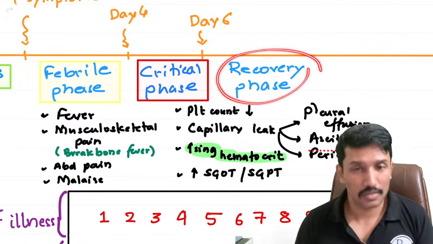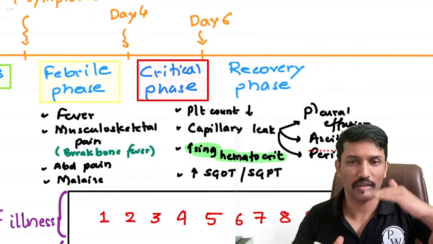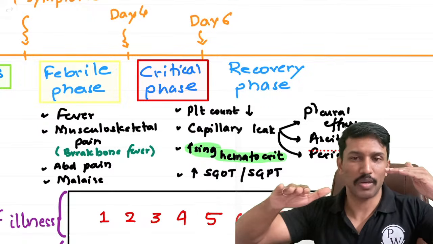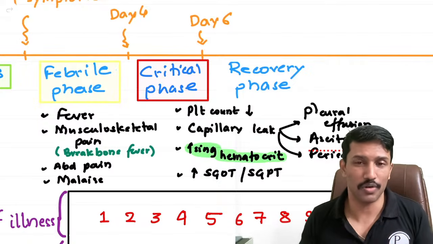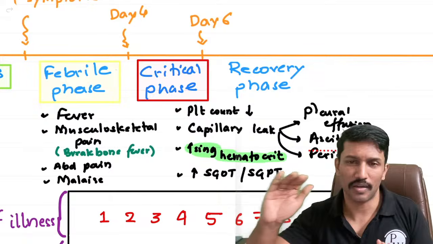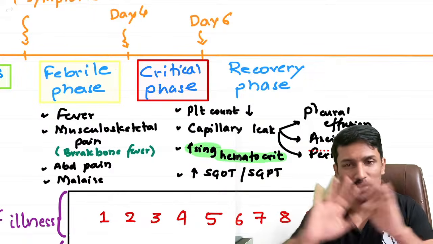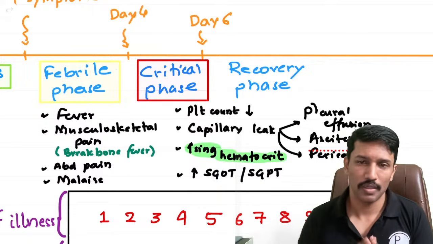The recovery phase may last for 3 to 7 days. During this period, the platelet count starts improving, hematocrit stabilizes, patient symptoms resolve, he starts feeling well, he starts tolerating food, he is no longer nauseated, he is no longer bothered by pain. And then eventually the platelet count will normalize, hematocrit will normalize, and normalcy is re-established. This is the natural course of illness of dengue.